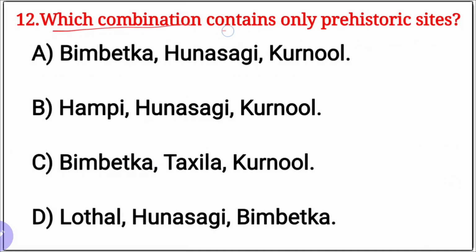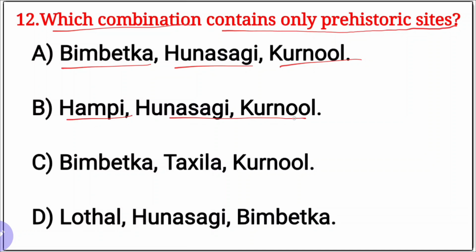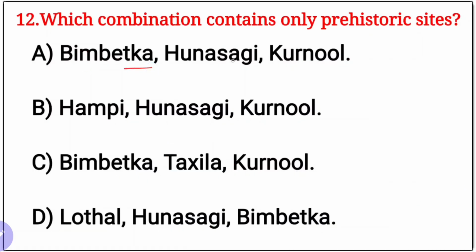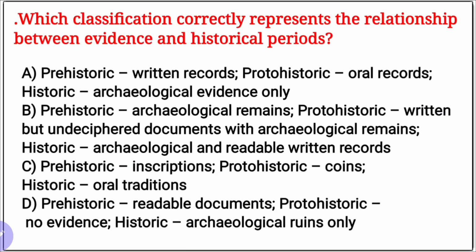Next, question number 12. Which combination contains only prehistoric sites? Options are here. Bimbetka, Hunsgi, Kurnool. Hampi is medieval. Hunsgi, Kurnool, prehistoric. Bimbetka, Takshashila, protohistoric. Kurnool, prehistoric. And Lothal, protohistoric. So only prehistoric sites are here: Bimbetka, Hunsgi and Kurnool.